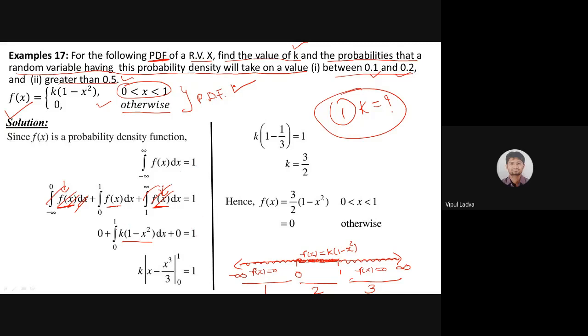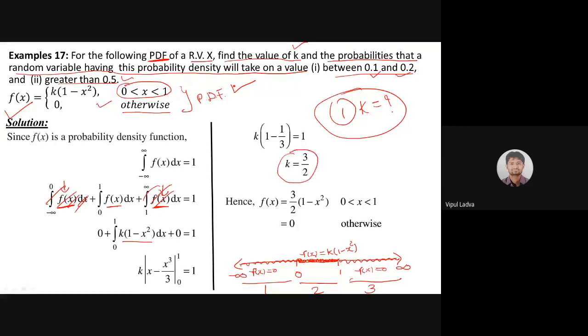Now, we need to take care of simple integration. K will remain as it is. Integration of 1 will be x, minus x square will have the value x cubed by 3. सो x minus x cube by 3 और द लिमिट 0 to 1, वो दोनों 1 और 0 रिप्लेस करने से वो निकलेगा 2 by 3 k, and using that k equals 3 by 2. So this is my k.